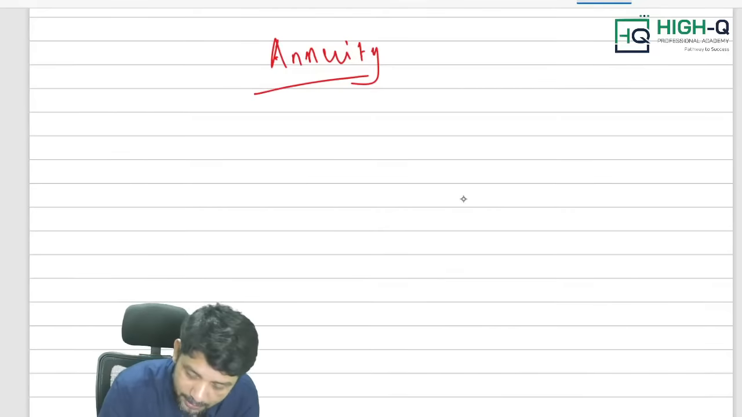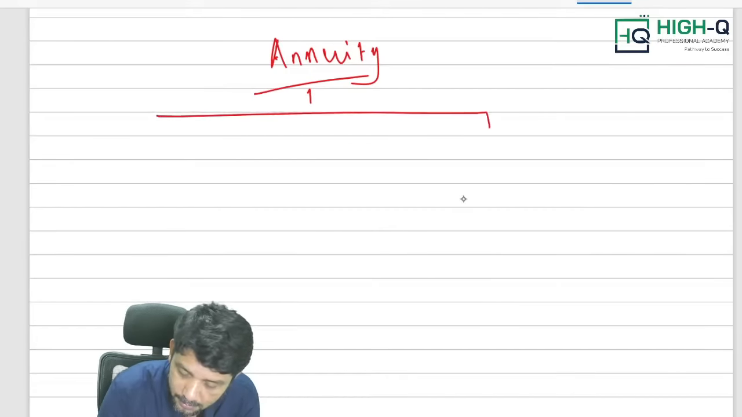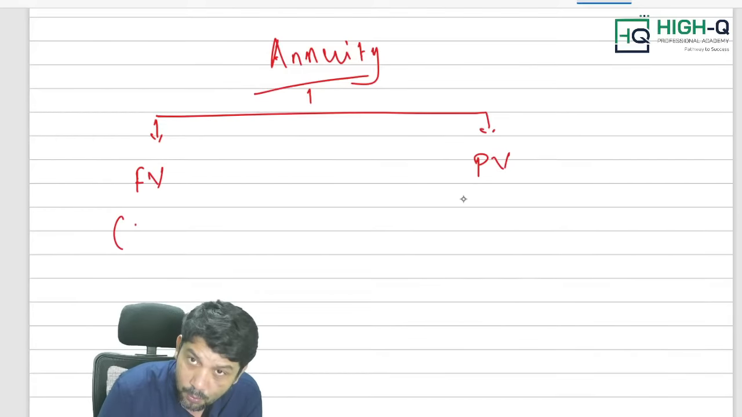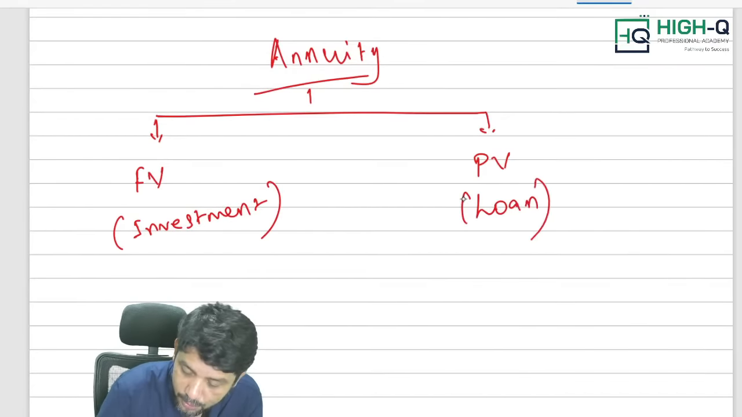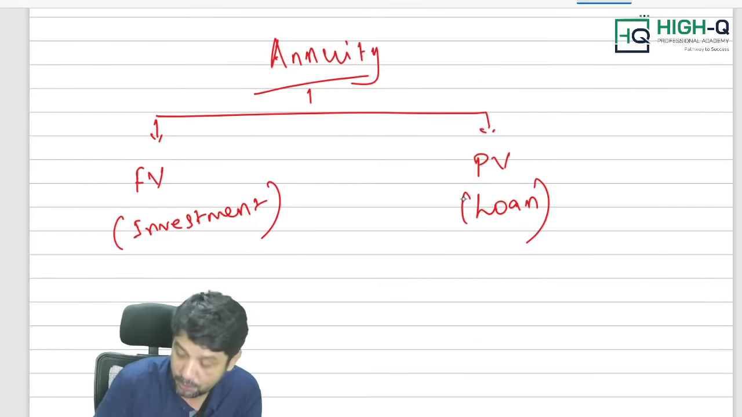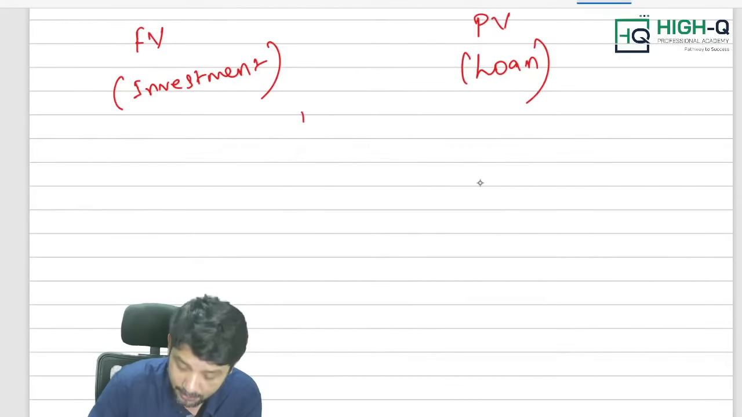Now look at this, my dear. Annuity. There are 2 types of questions that can be expected in annuity: future value and present value. Future value is for what? What is future value? Investment, sir. Very good. And the present value? Sir, loan, sir. Very good. When the problem is based on loan, present value, sir. Sorry.